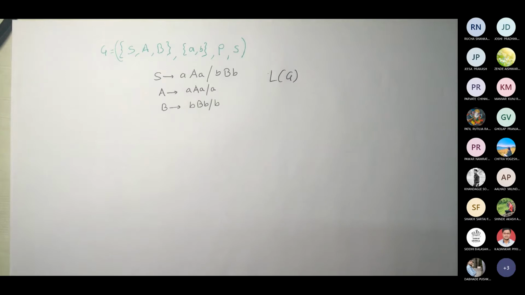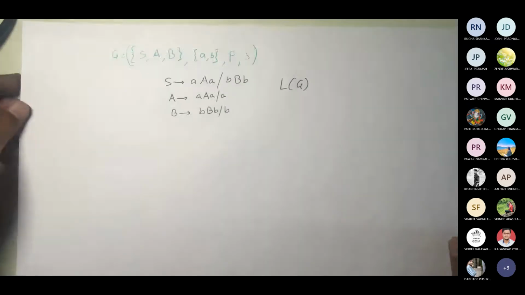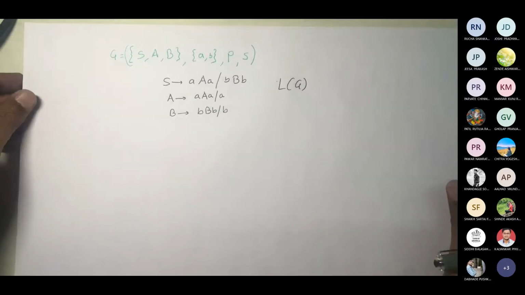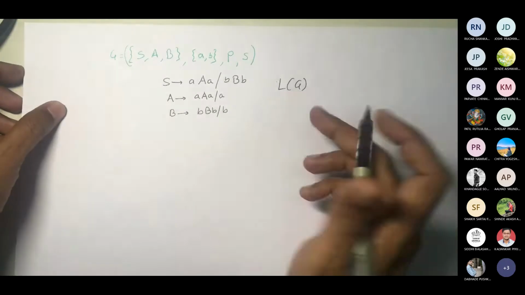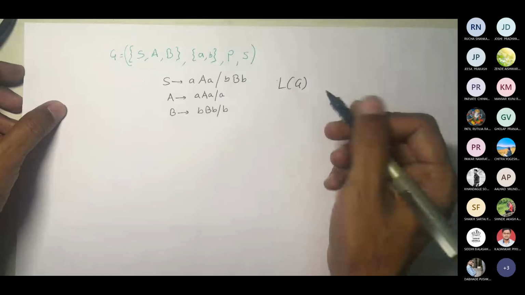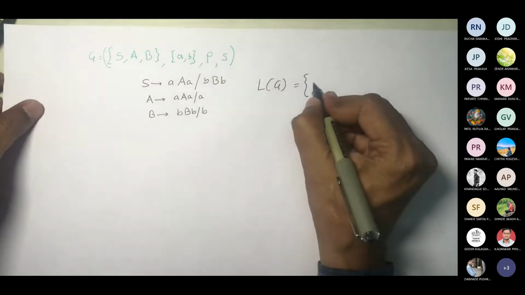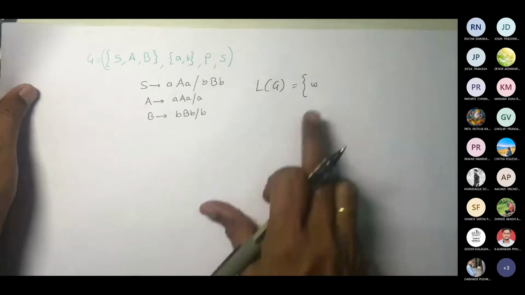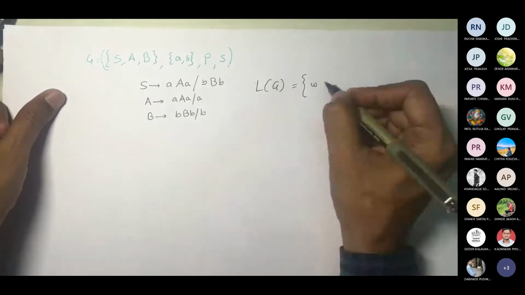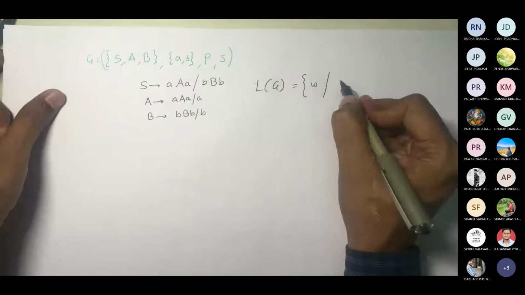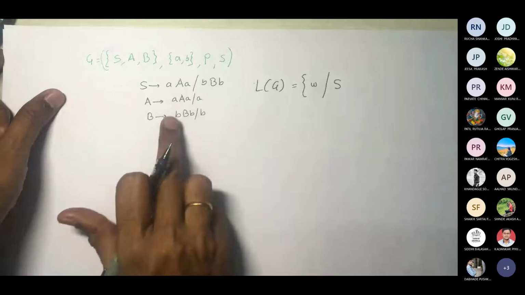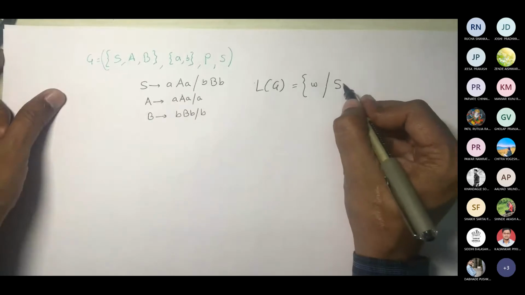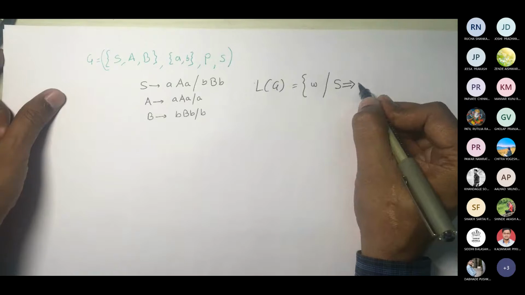So what I will do is, considering this, let me try to generate something. Let us try to understand a few terminologies. L(G) would be a set of strings, where a string w is part of L(G) provided that starting with the start symbol, if I follow these productions, I should be able to reach w.